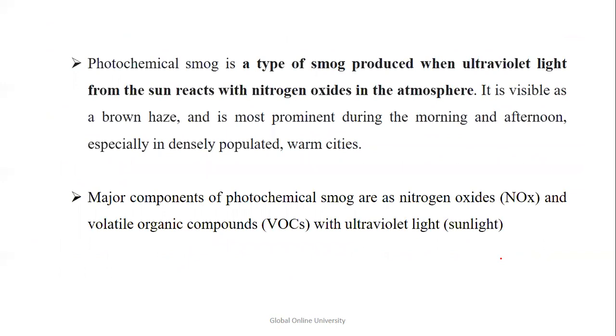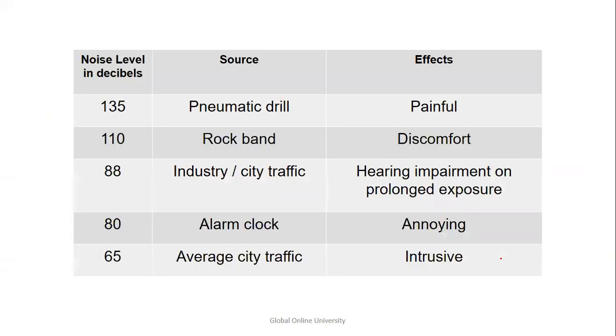Photochemical smog we just now studied. It is a type of smog which is produced when ultraviolet light from the sun reacts with nitrogen oxide. It is visible as a brown haze and is prominent during the morning and afternoon, especially in densely populated and warm cities. So the major components are nitrogen oxide, volatile organic compounds, and ultraviolet light in the form of sunlight.